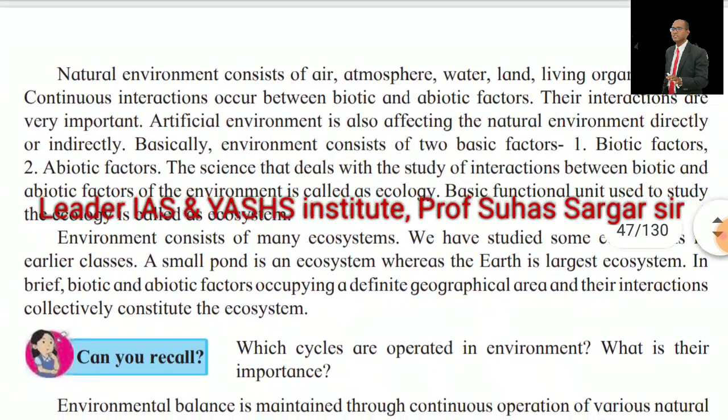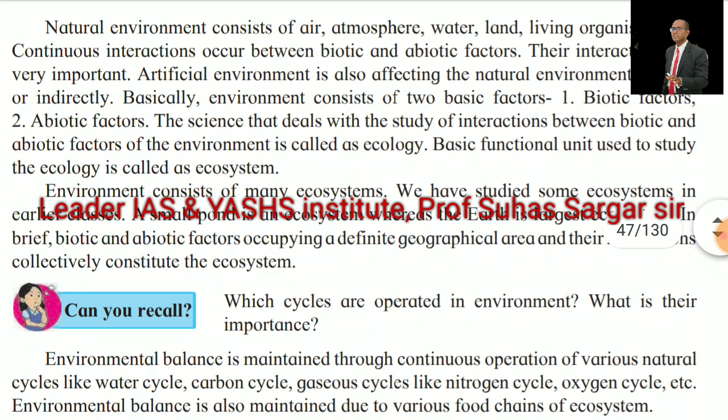The natural environment consists of air, atmosphere, water, land, living organisms, etc. Continuous interactions occur between biotic and abiotic factors. Their interactions are very important. The artificial environment also affects the natural environment directly or indirectly. Basically, the environment consists of two basic factors: first, the biotic factor, and second, the abiotic factor.